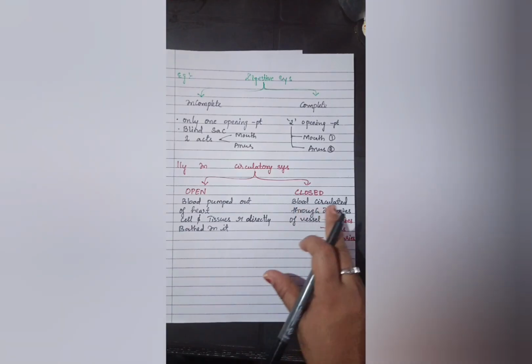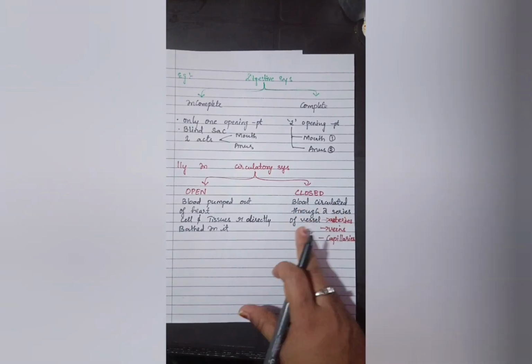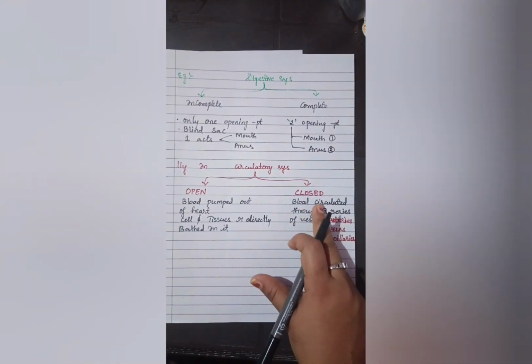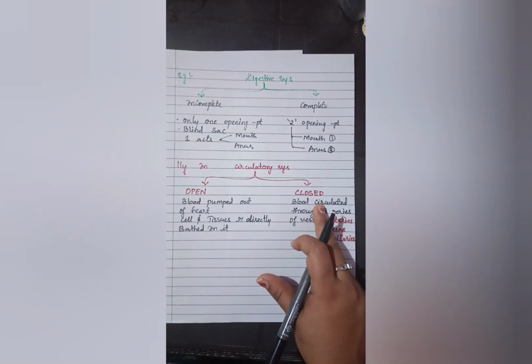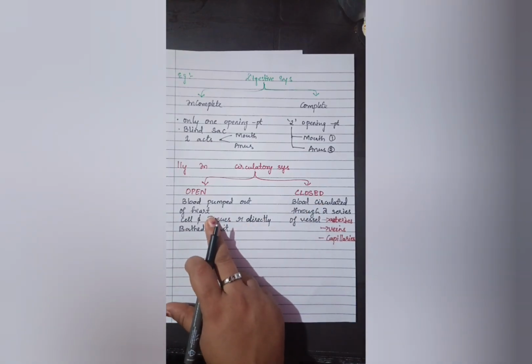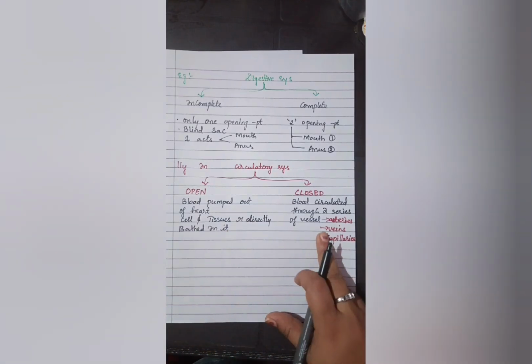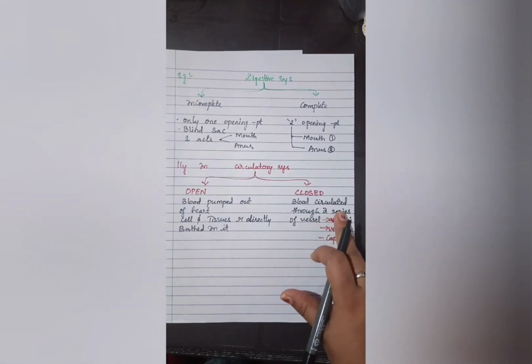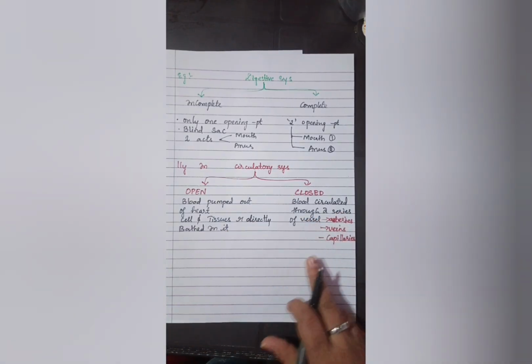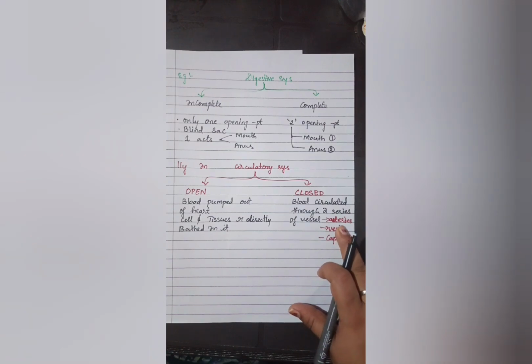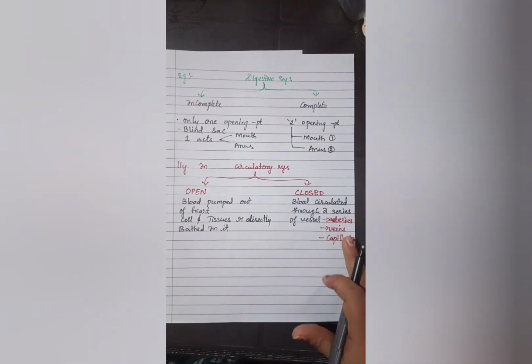The blood is circulated through a series of blood vessels. It won't move into the cavities or sinuses. In the open type, it moves directly into the cavities or sinuses, and they can bathe in it. But here that doesn't occur. It will move through a series of vessels. And examples of blood vessels are arteries, veins and capillaries.